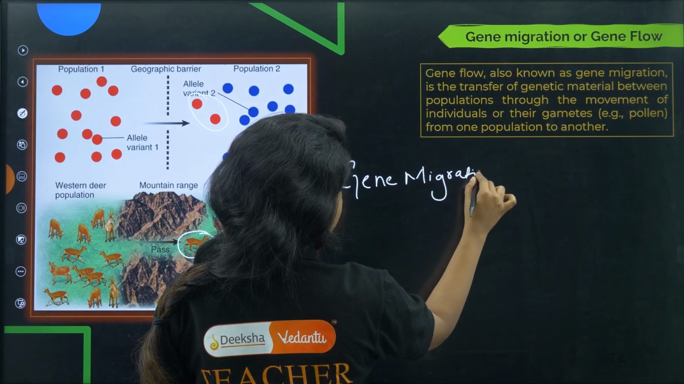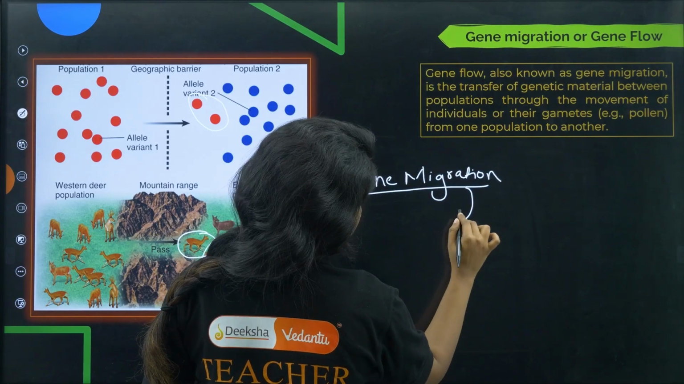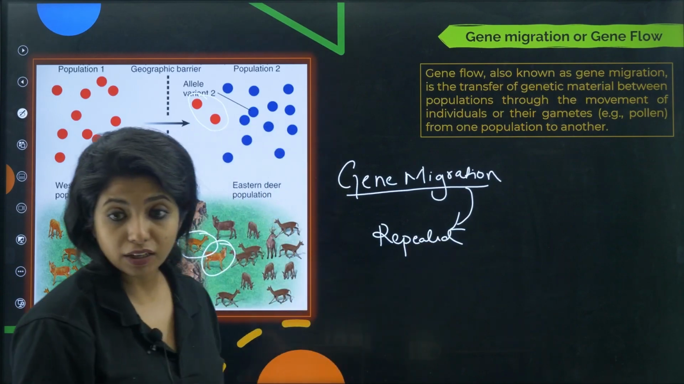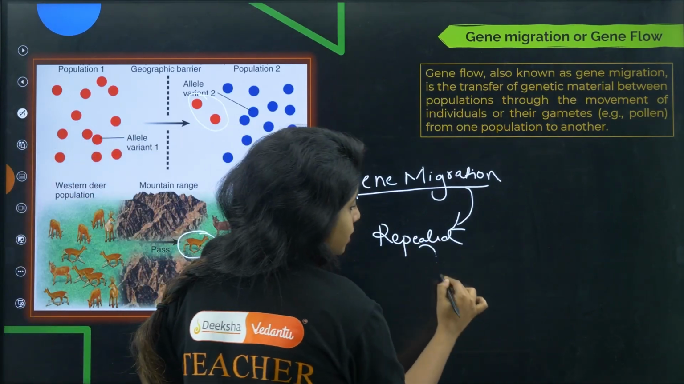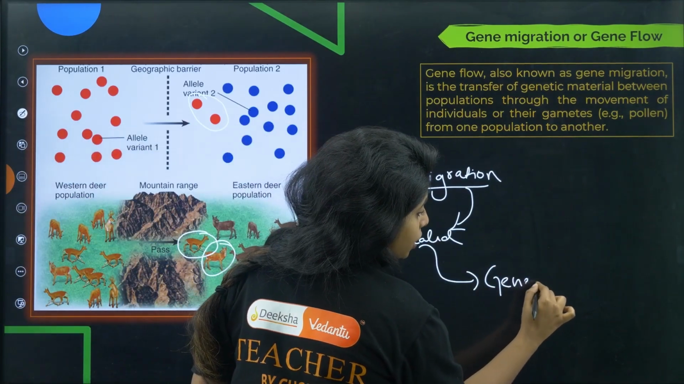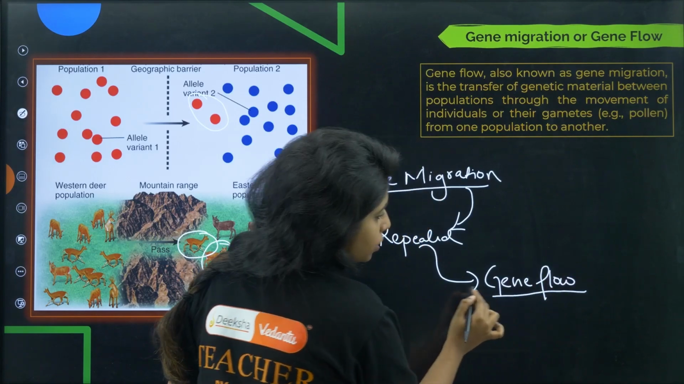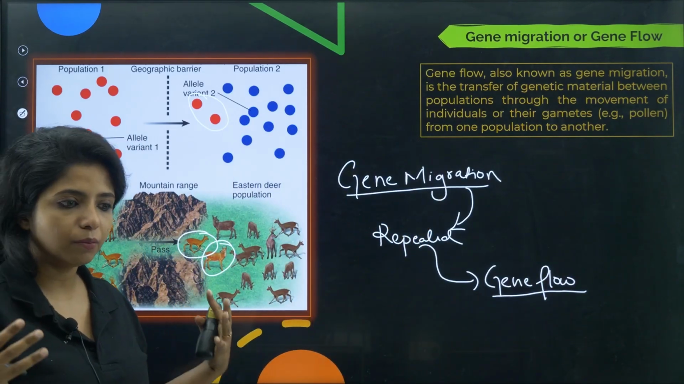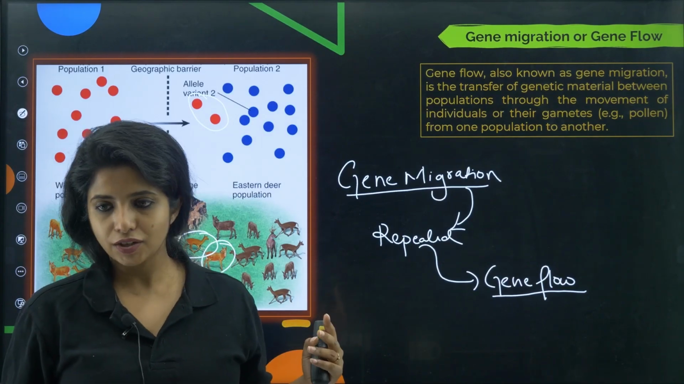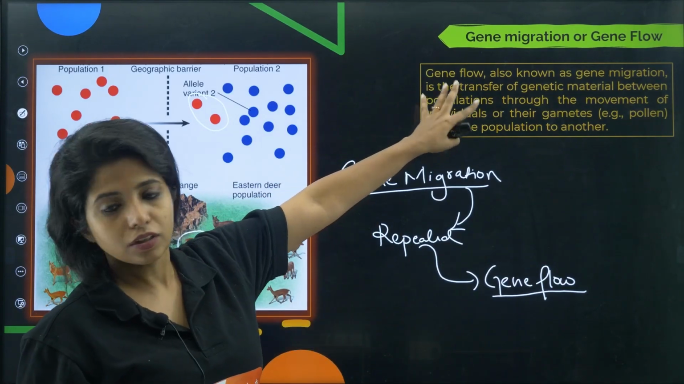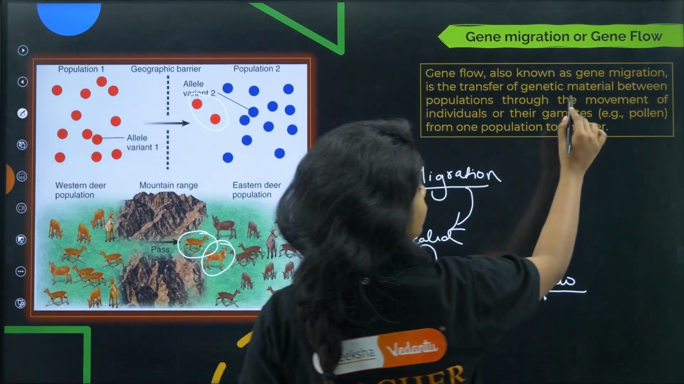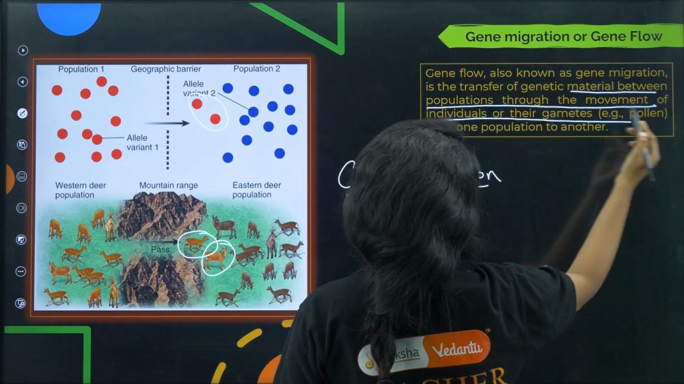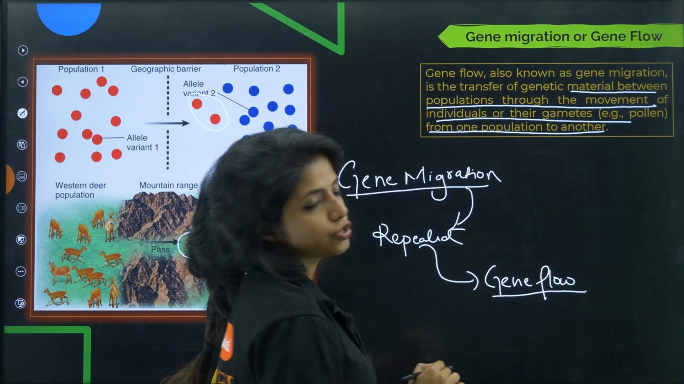Now according to NCERT, one more thing is written. When gene migration is repeated again and again, you call this gene flow, my dear children. Don't you think it will obviously disrupt the Hardy-Weinberg principle? Yes, it does. So that is exactly what is written here: gene flow, also known as gene migration, is the transfer of genetic material between populations through the movement of individuals or their gametes, for example pollen, from one population to another.